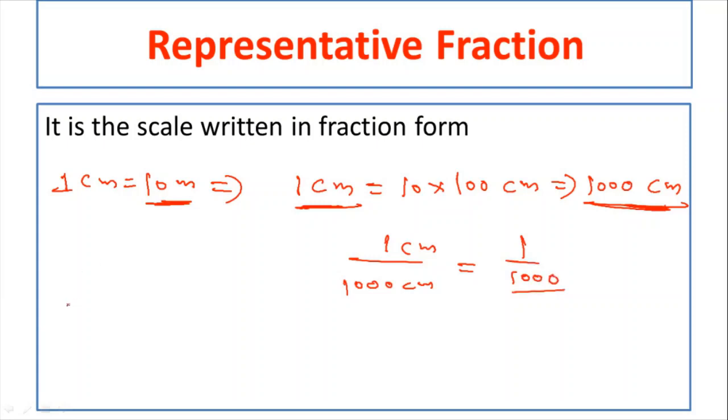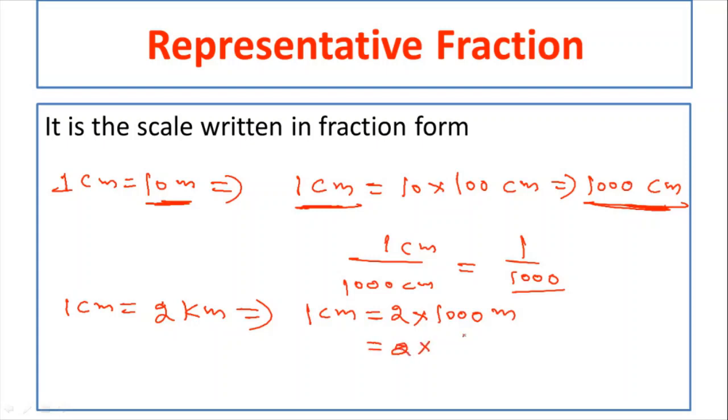Similarly, if you have a scale like 1 centimeter equal to some 2 kilometers, then how to convert this? 1 centimeter equal to 2 kilometer, but each kilometer equal to how many meters? 1000 meters. So 2 into 1000 meters. Then again, each meter can be written as 100 centimeters.